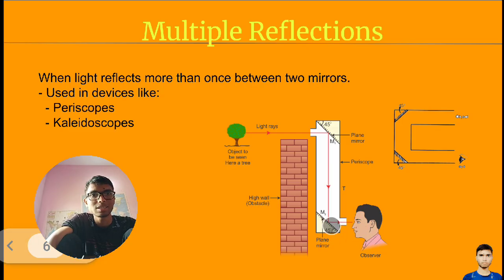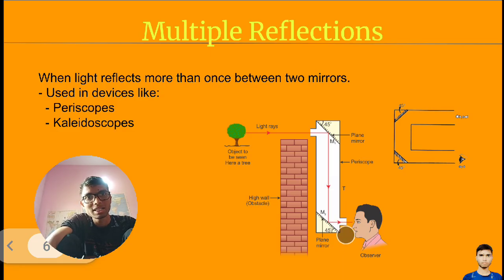Light is going in a straight direction. It will hit this mirror, then it will reflect. This is an incidence ray, and it will hit this mirror and turn in this direction.